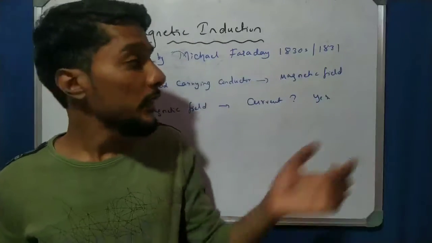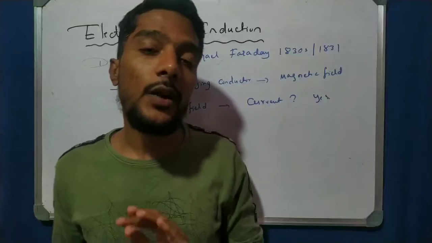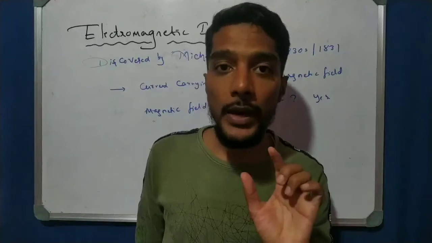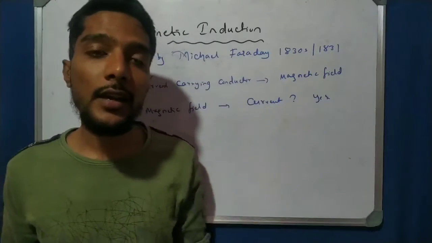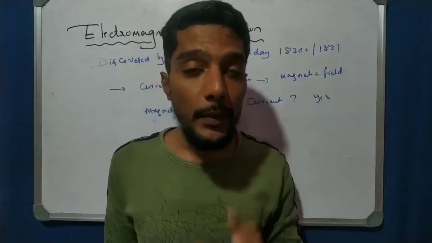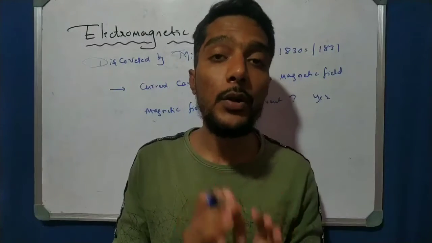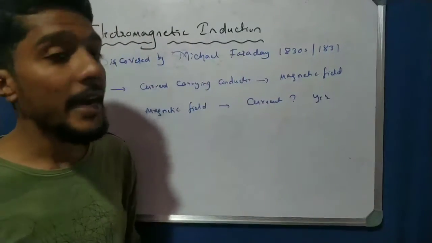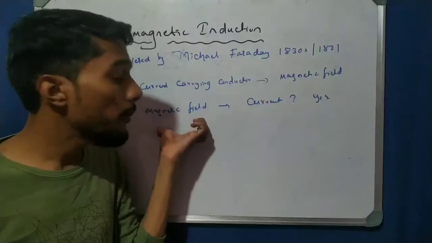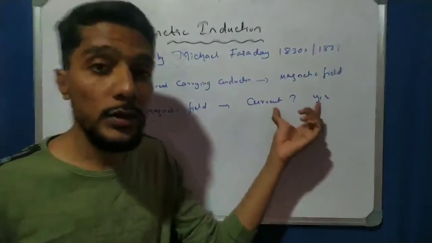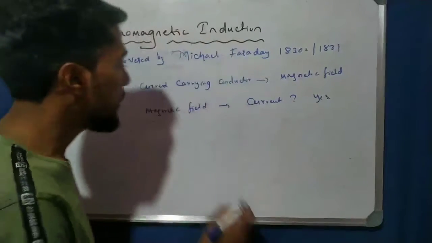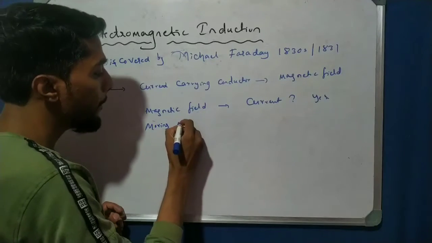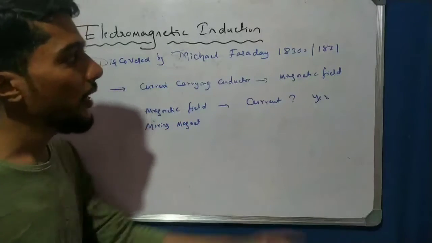At that time, in the 1830s, electricity could only be produced with the help of chemical reactions, that is, batteries. Different types of batteries follow chemical reactions and the electrolysis process to produce an electric current. But later, after this concept, we also got the idea that a magnet can also produce a current. But which type of magnet? The answer is a moving magnet. That is important. This was discovered by Michael Faraday.